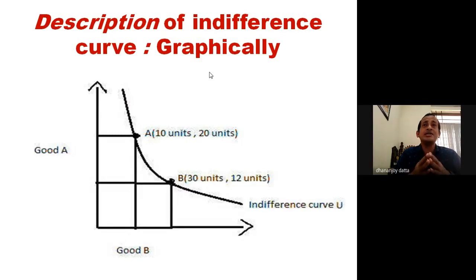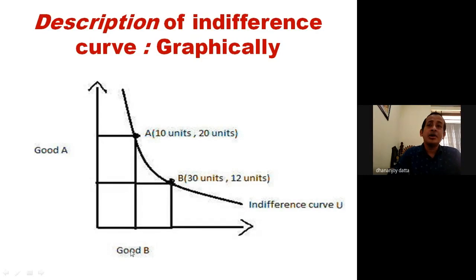Now here you can see the description of the indifference curve graphically. In the y-axis, good A is mentioned. Then in the x-axis, good B is mentioned.